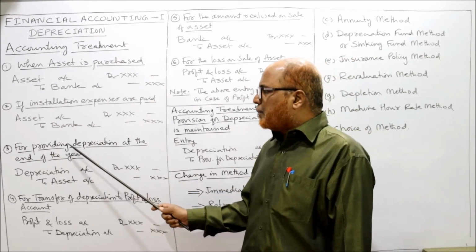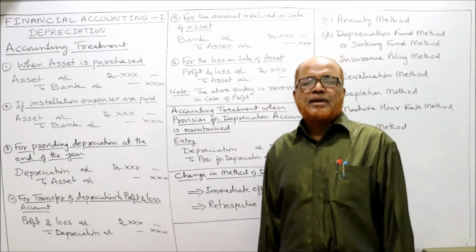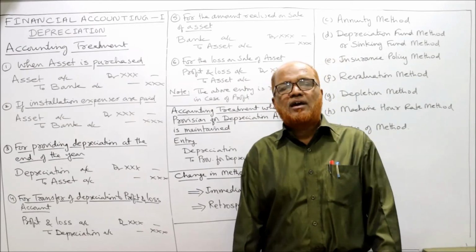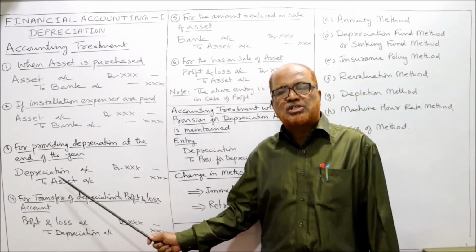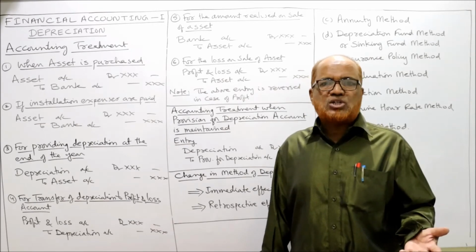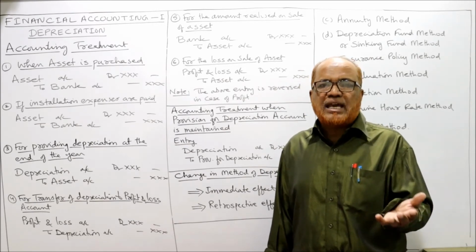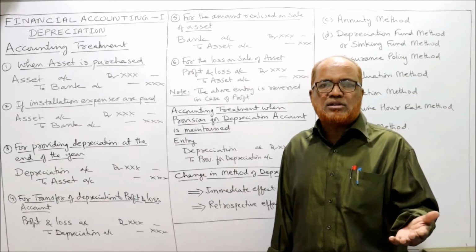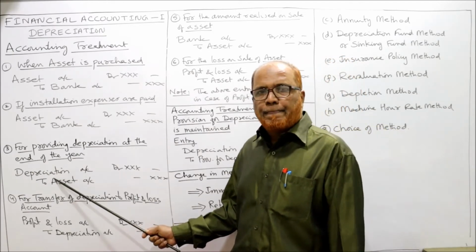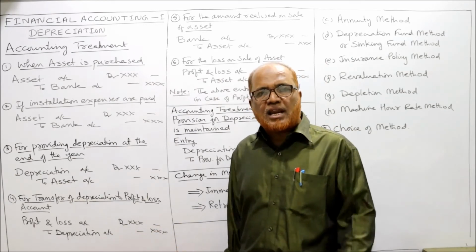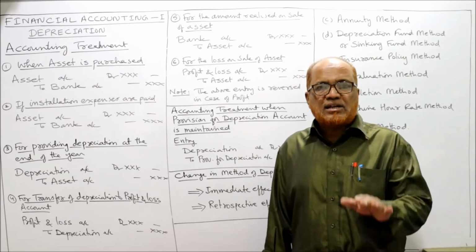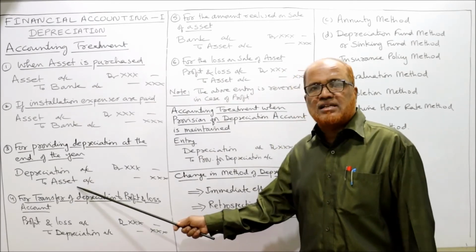Then the third one is for providing depreciation at the end of the year. When machinery is used for 1 year, at the end of the year the entry for depreciation is depreciation account debit to asset account. Because depreciation is a loss, it is a non-cash expense. So we debit all expenses and losses. Depreciation is a loss, so we debit it, and by crediting the asset account, the asset value will decrease.